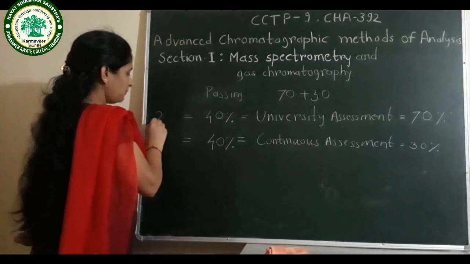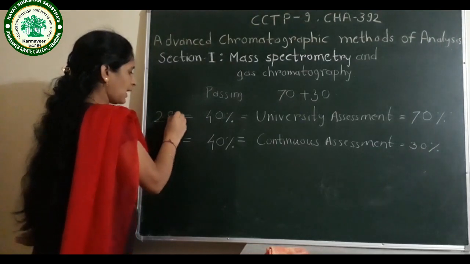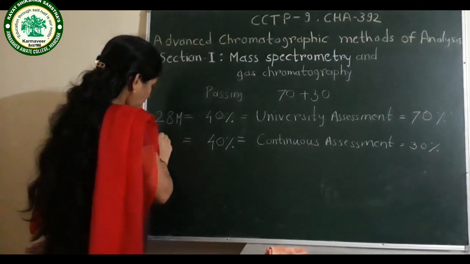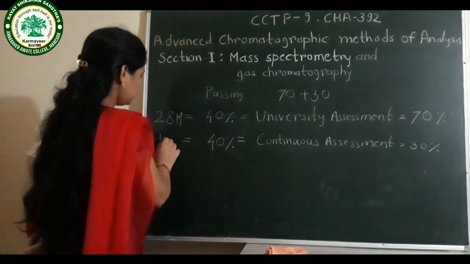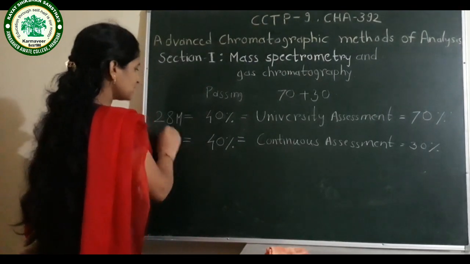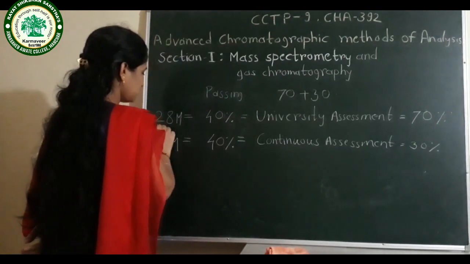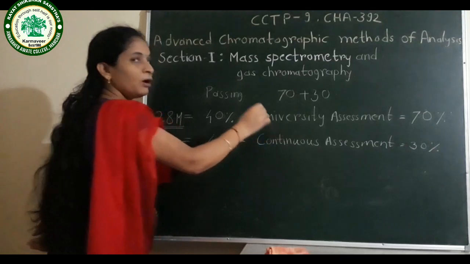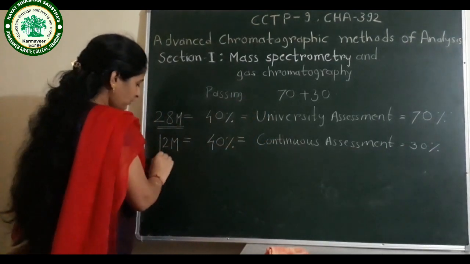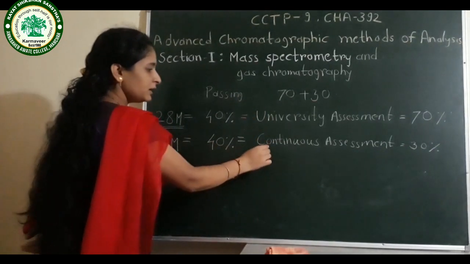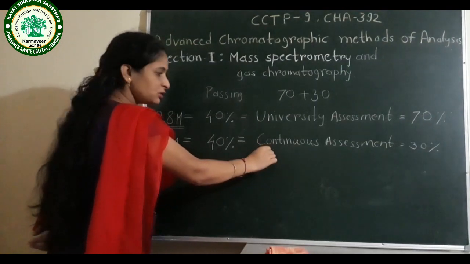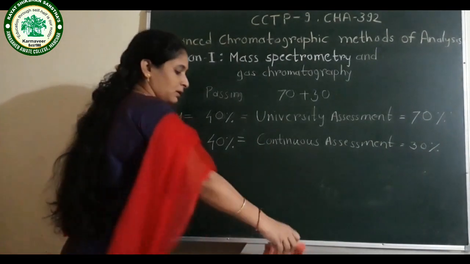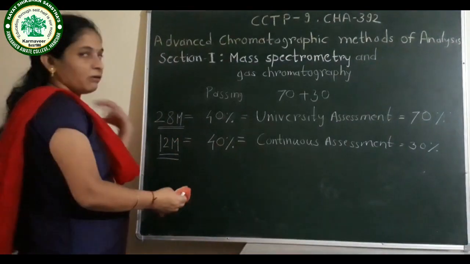In the university paper you have to obtain 28 marks, and in internal assessment you have to obtain 12 marks. You have to obtain 28 marks in the university paper for passing, and 12 marks for internal assessment, meaning continuous assessment, for passing the paper. Now we will start with our chapter.